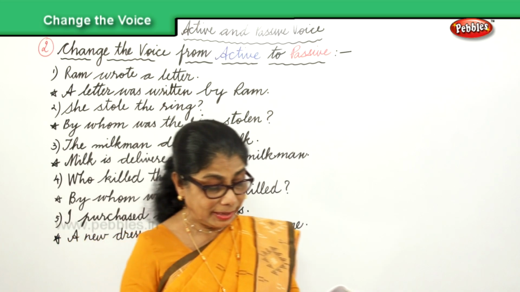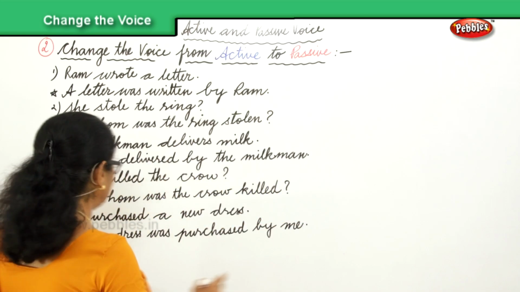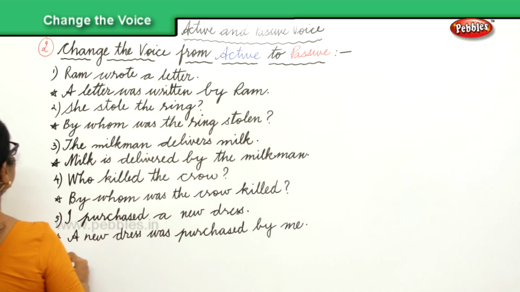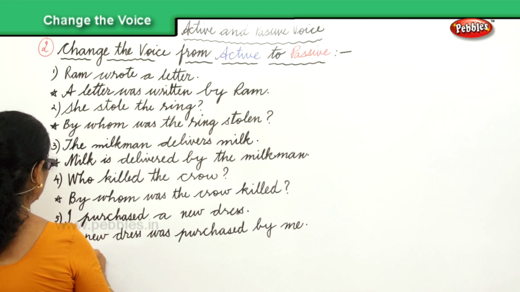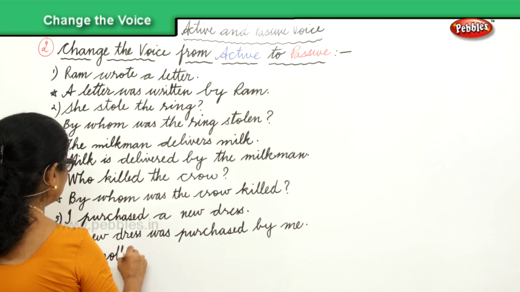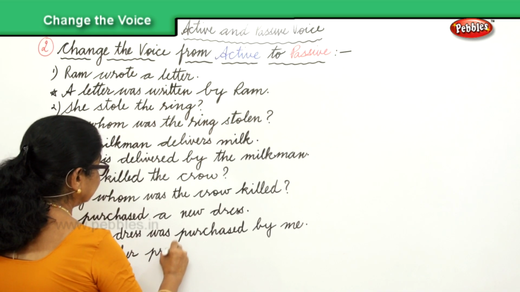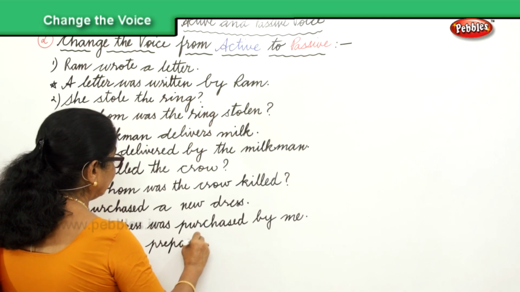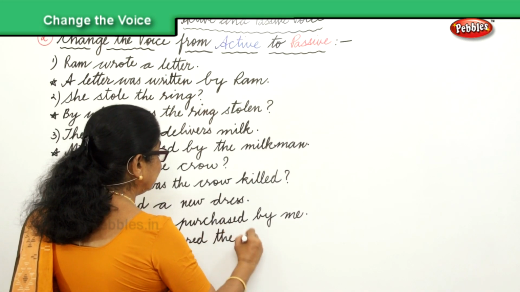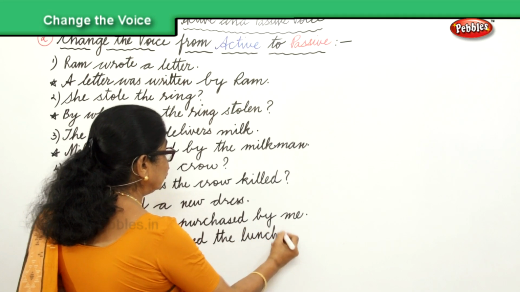And then finally I have: My mother prepared the lunch. Sixth one. That's the active voice. Now, help me to change.